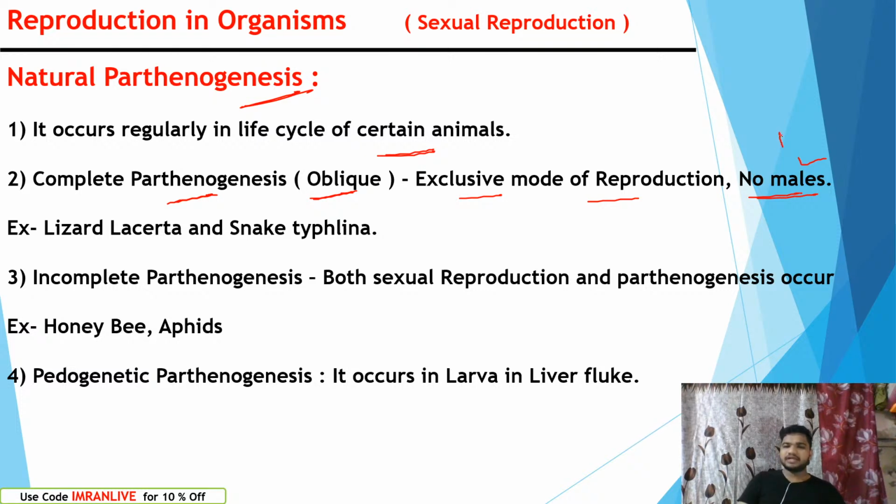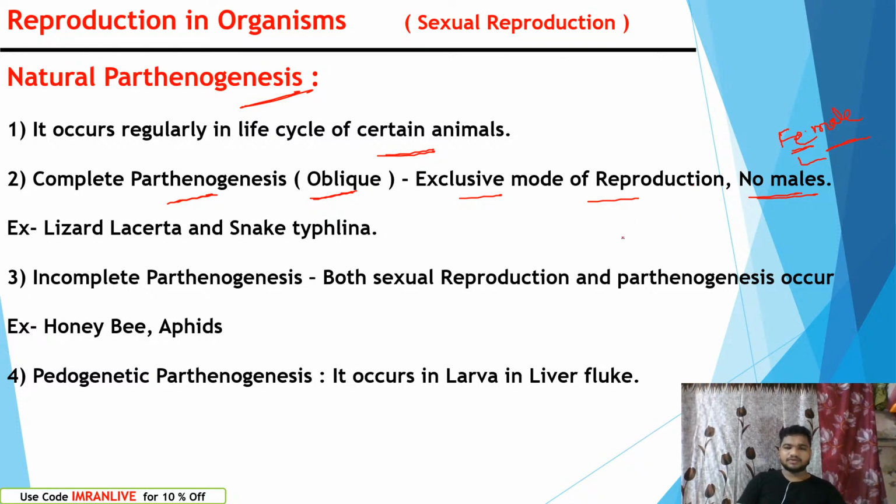So only females can perform oblique, that is complete parthenogenesis, arising new organisms only from ova, not from sperm. Right? Examples you can see here: lizard and Typhlina. The snake Typhlina and the lizard are examples which perform natural parthenogenesis.